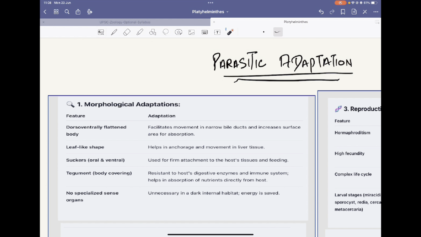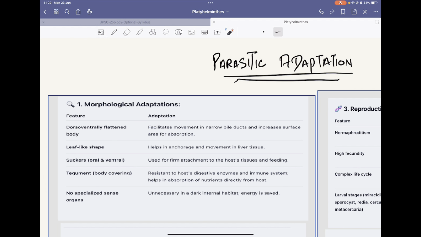The body is leaf-like, which helps in anchorage and movement in the liver tissue. There are suckers and tegument. The suckers are the oral sucker and the ventral sucker, for attachment to the host so that it can feed. So this is a parasitic adaptation. The body is covered by the tegument because it has to protect itself from the digestive and immune systems of the host.